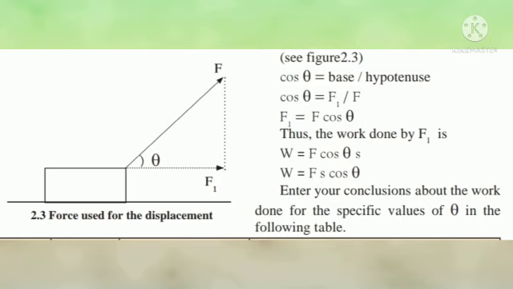We can determine the component F1 of this force F, which acts in the horizontal direction, by means of trigonometry. Cos theta equals base upon hypotenuse, and cos theta equals F1 upon F. F1 equals F cos theta. Thus, the work done by F1 is W equals F cos theta S. W equals F S cos theta.